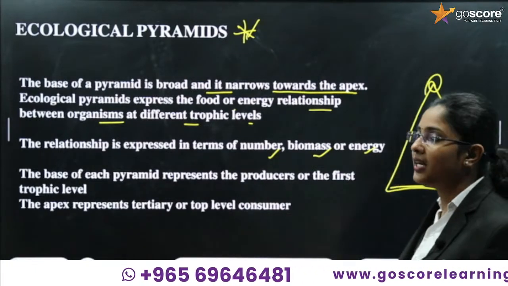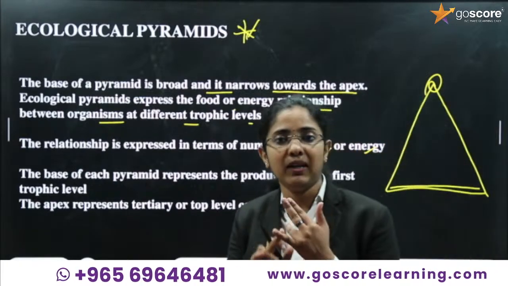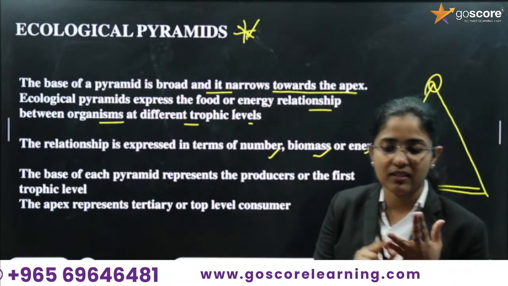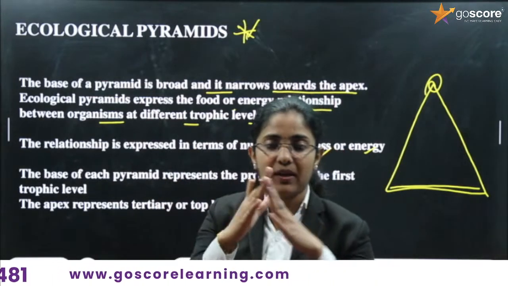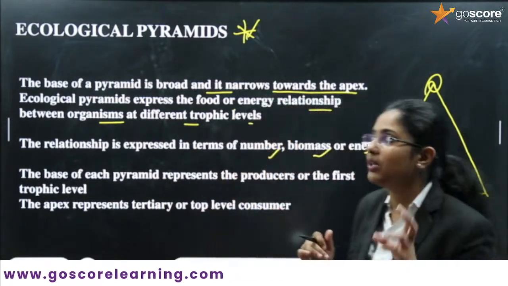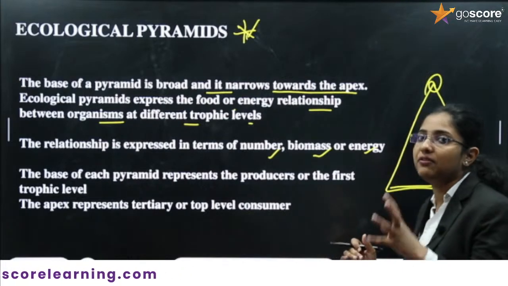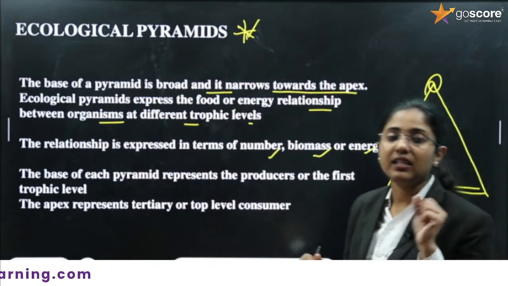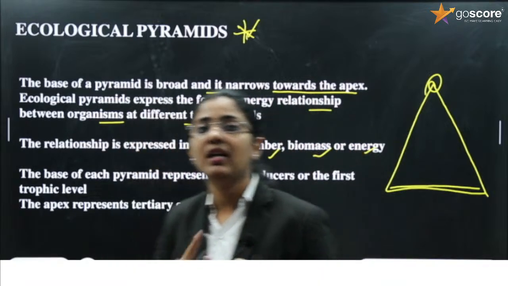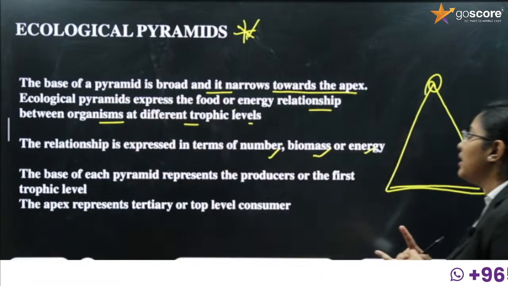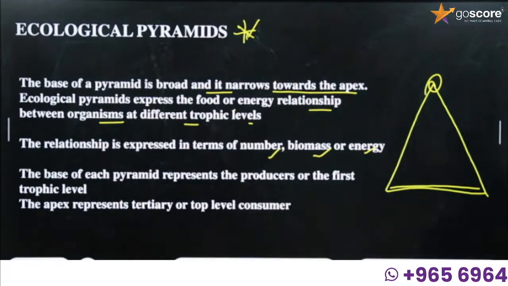So it is important. Just study what is a pyramid, what represents the base, and what represents the apex. And next we have to learn about the different types of pyramids. The three different types of pyramids include pyramid of number, pyramid of energy, and pyramid of biomass.